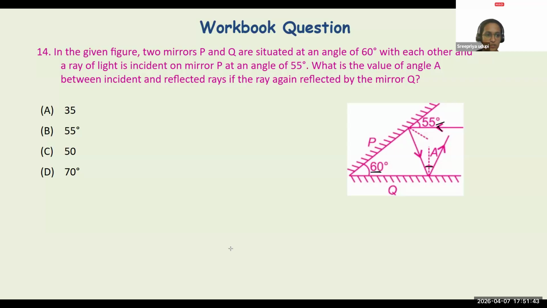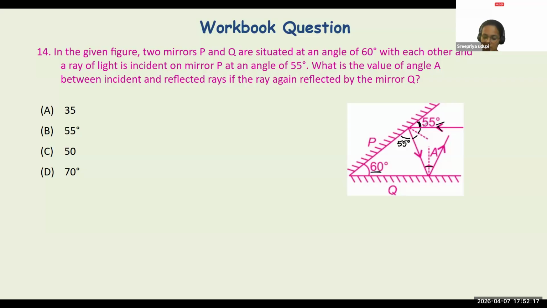By now you all understood how to find the angle of incidence from this and the angle of reflection from this, right? All you have to do is 90 minus 55, you get the answer. There is one more thing I'll tell you, mainly in case of mirrors. This angle and this angle will always be the same. That is the angle which the incident ray makes with the plane mirror. If that is 55 degrees, then the angle the reflected ray makes with the plane mirror will also be 55 degrees.